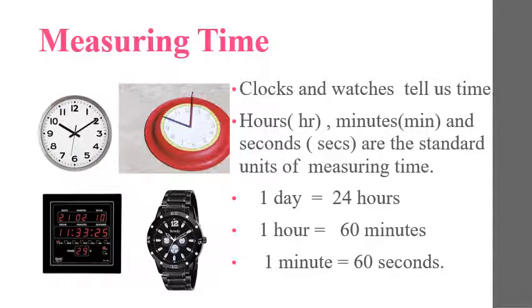Now let's move on to the next topic, measuring time. Children, time is the most important parameter that we measure daily in our life. We need to know the time for many things that we do in a day. See children, our whole day, everything depends on the time, because from morning once you get up till you go to bed, all the work, everything we have set as per the time.